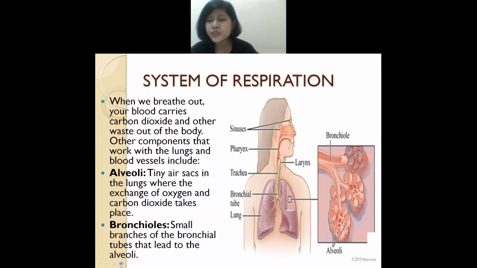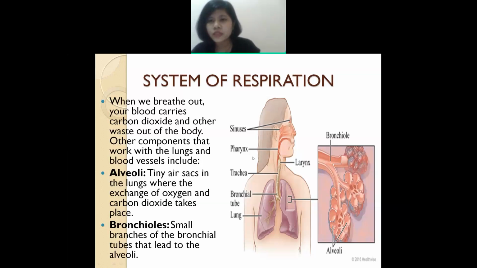Okay, next is as you breathe out. As you breathe out, what will happen? The blood carries oxygen, and the blood will also carry out carbon dioxide, as well as all the waste particles which are inside your body.